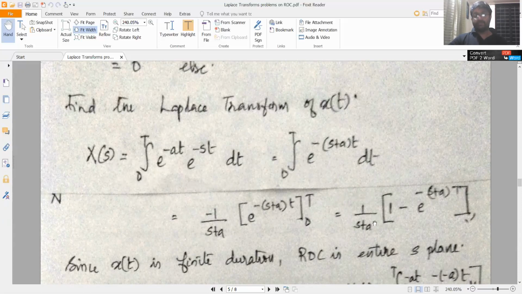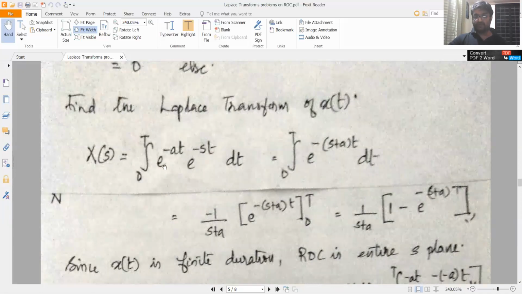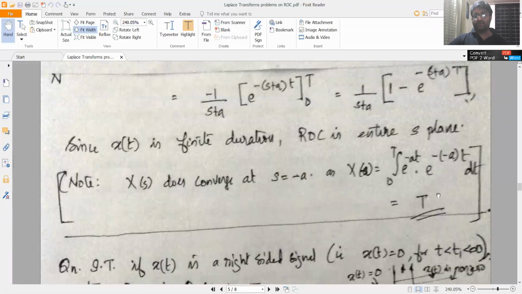What if s is equal to minus a? So X of s at s equal to minus a would be integral 0 to T of e raised to minus at into e raised to minus of minus a into t. So that would be e raised to at. So e raised to at into e raised to minus at is equal to 1. So integral of 1 dt over 0 to T is equal to capital T. Which means X of s does converge at s is equal to minus a.